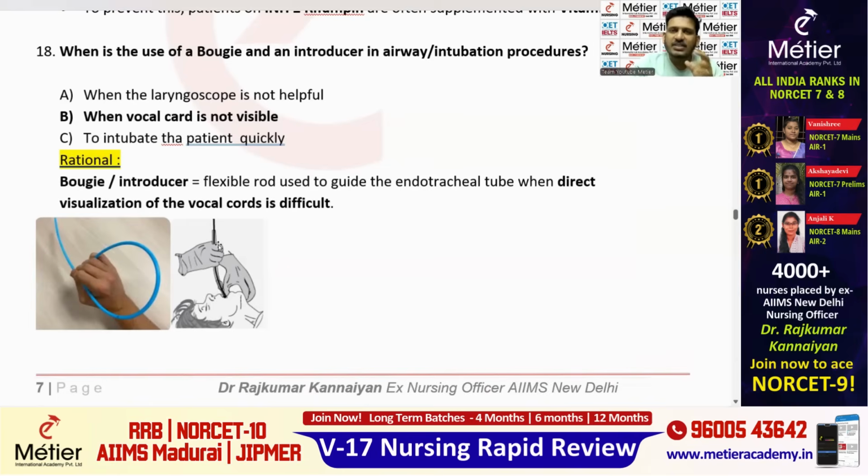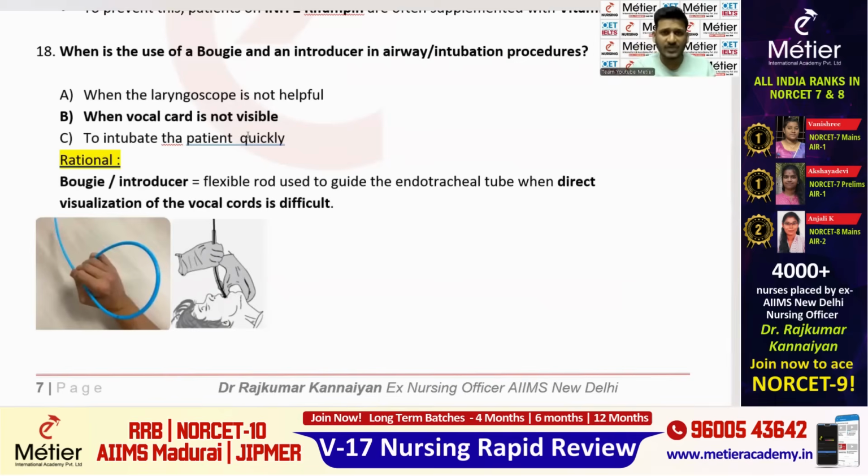See, it is used as an assistive device for intubating. During intubating with the ET tube, if there is any difficulty in intubation, that time we will be using the bougie. What type of difficulty in intubation? So the right answer here is when the vocal cord is not at all visible.